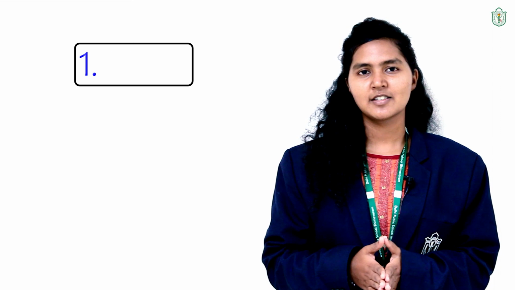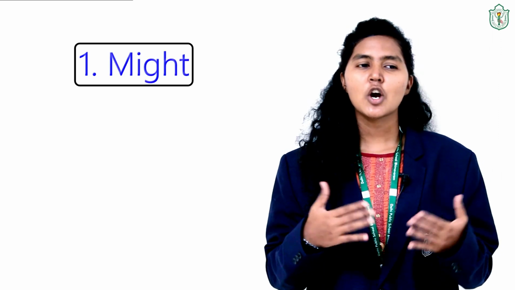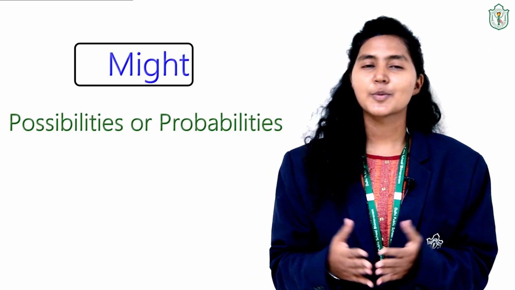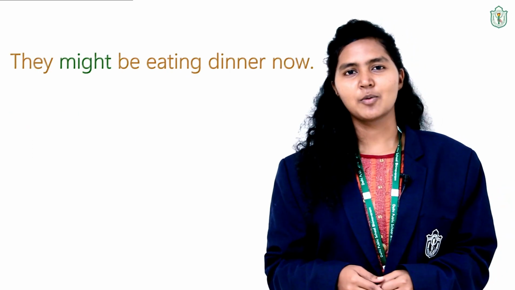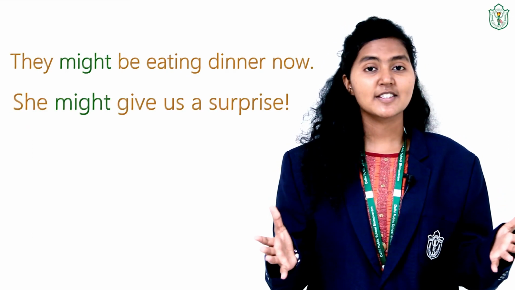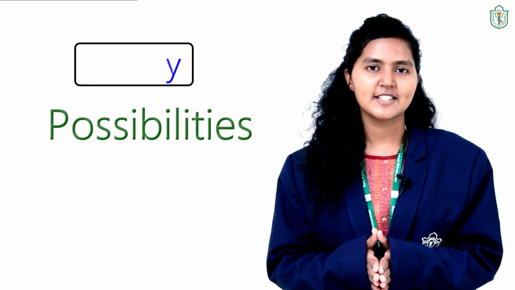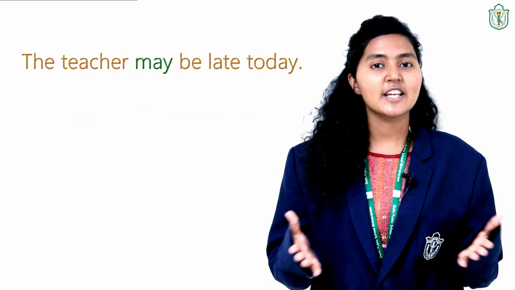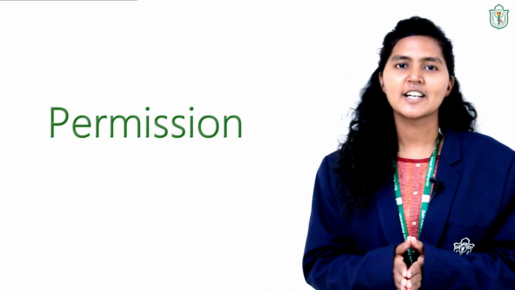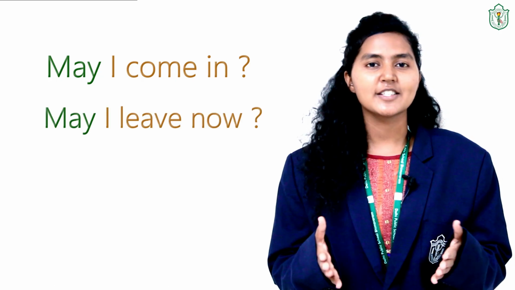First, might. Might is used to talk about possibilities or probabilities, like they might be eating dinner now, or she might give us a surprise. Now let us talk about may. May is used while talking about possibilities, like the teacher may be late today. So this is a possibility. May is also used while seeking permission, like may I come in or may I leave now.